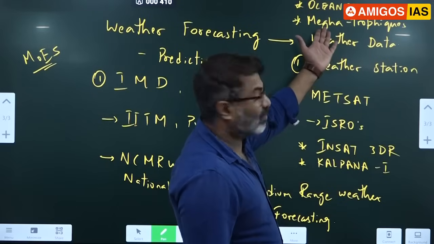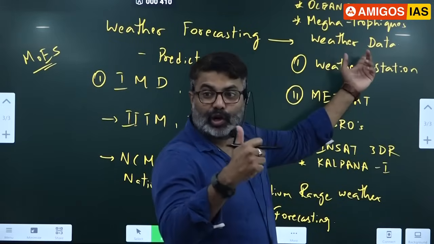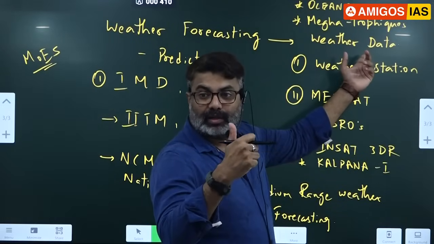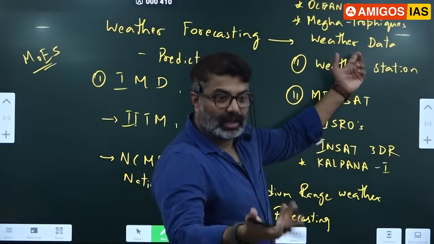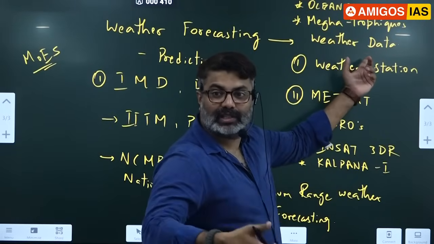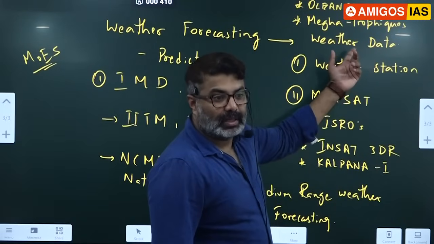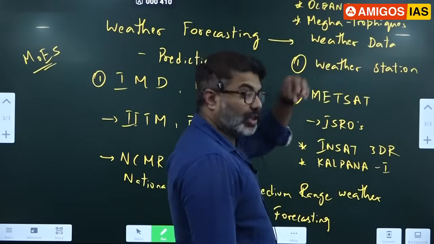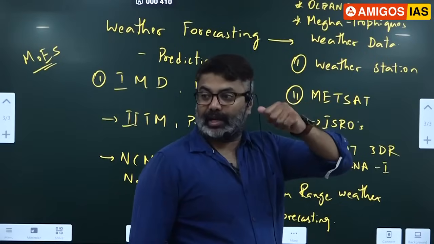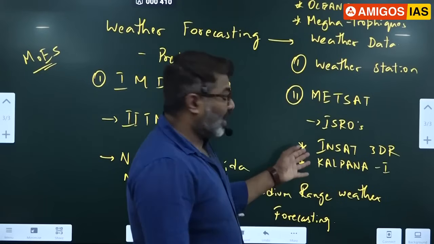They'll ask about the satellite itself. A question will come: Megatropics is a joint satellite by which of the following countries? India and Germany, India and US, India and France, like that they'll ask. So be careful, questions can come from anywhere, any topic. So we have satellites in place.